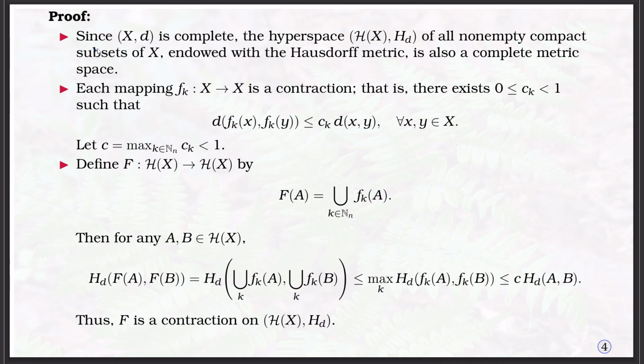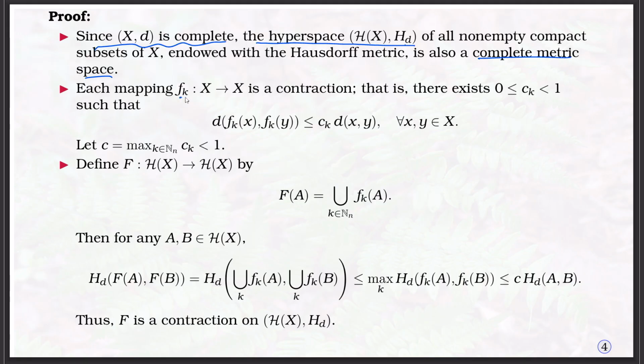Since X is a complete metric space, the hyperspace of X, the collection of all non-empty compact sets of X with the Hausdorff distance, is also a complete metric space. If X comma d is complete, then H of X comma H d is also complete.